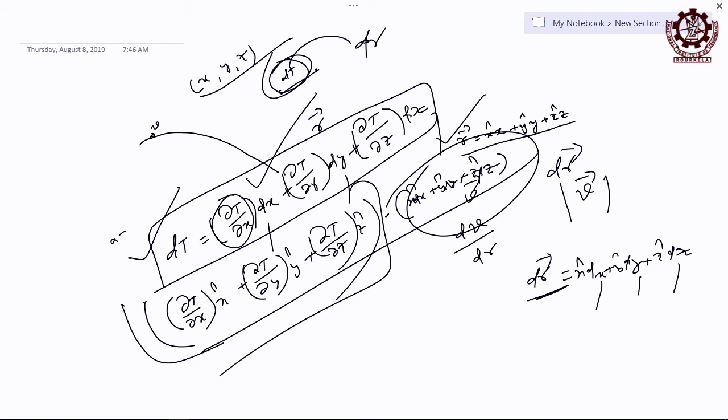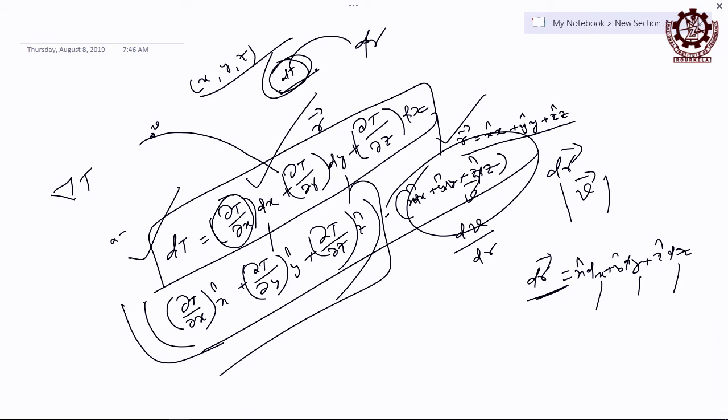So if this is a vector, then this must also be a vector, and obviously x cap, y cap, z cap are associated, that tells it is a vector, right. Then what is this vector? Now try to understand what you mean by gradient, that is associated with differentiation of a scalar field, clear? That is the differentiation of a scalar field, gradient, that you can represent as del T. T is scalar, right.